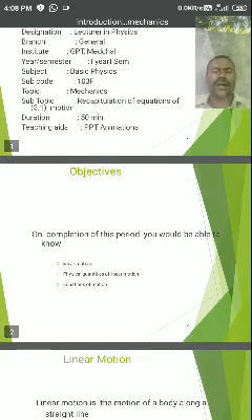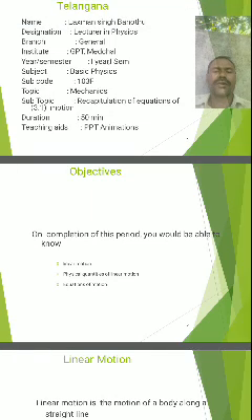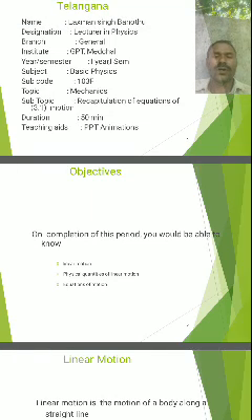Now, on completion of this period, you would be able to know linear motion. What is linear motion? Linear motion means straight line motion, which is either horizontal or vertical. You should also know the physical quantities of linear motion, that is, how the physical quantities change along the horizontal or vertical direction. And also we have to know the equations of motion of a body along the horizontal straight line and along the vertical straight line.